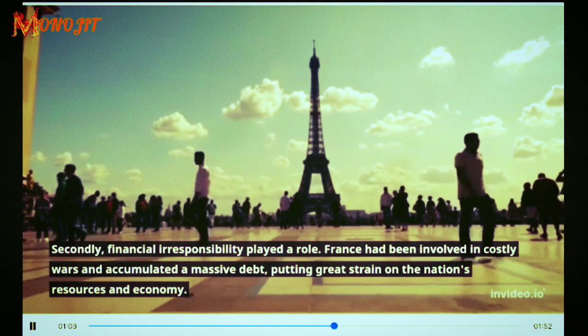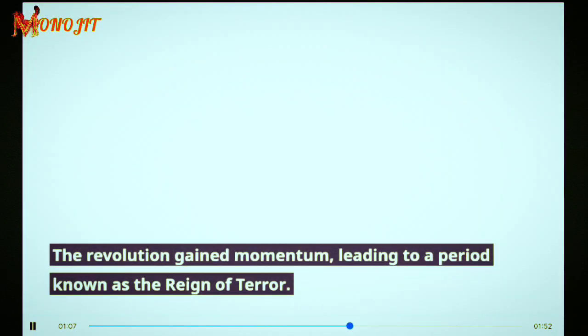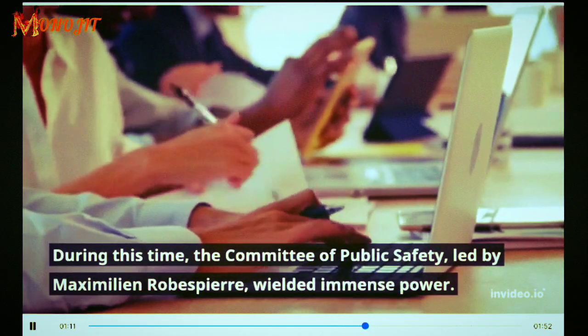During this time, the Committee of Public Safety, led by Maximilien Robespierre, wielded immense power. Thousands were executed by the guillotine, including King Louis XVI and his wife, Marie Antoinette.